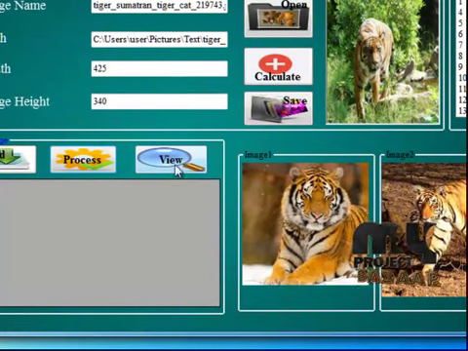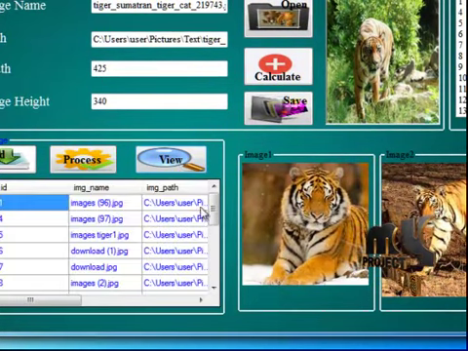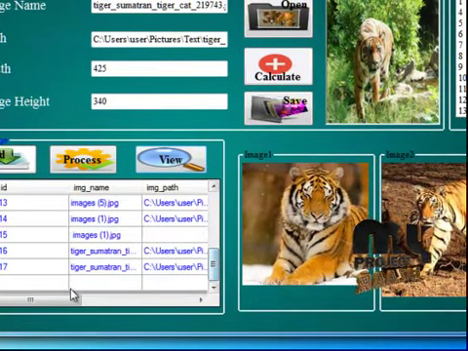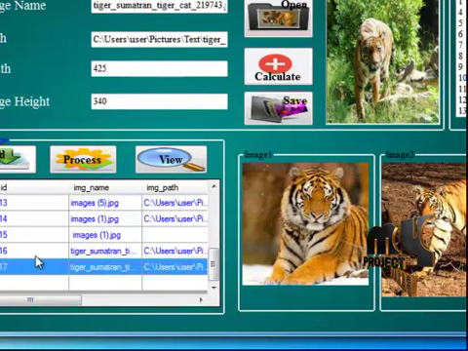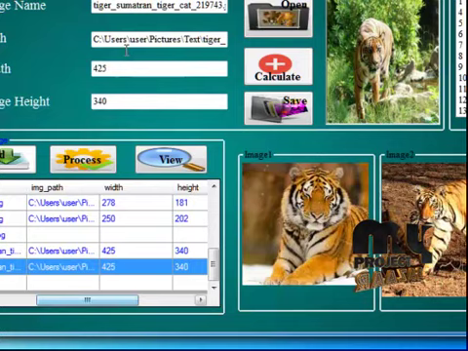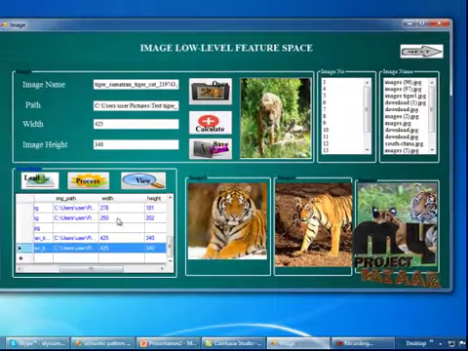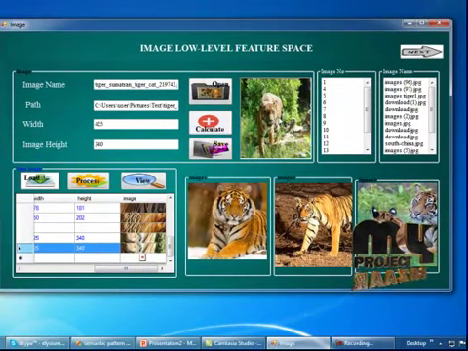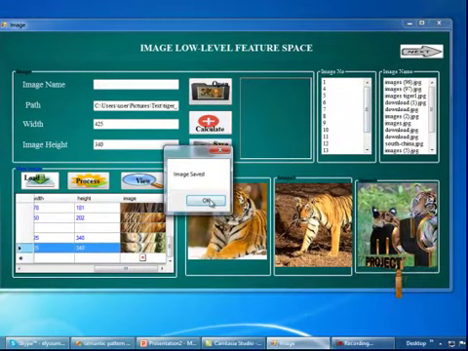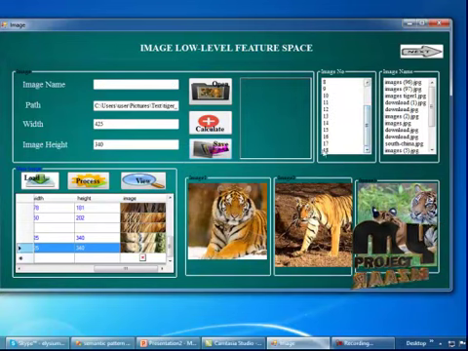Now, I am going to view the database. So, click on the view button. The database will be displayed in the preview here. So, I saved the animal tiger chameleon and path. The image width will be 425 and the height 340 will be saved in the database. So, the image which I opened will be saved in it. So, click on the save button. It will be saved in the list box here. So, again, image chameleon will be saved here.